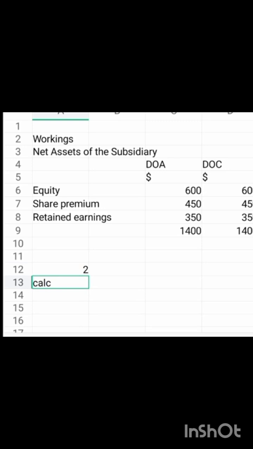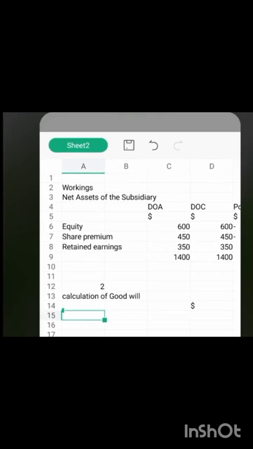Calculation of goodwill. So we have investment in what? Investment in Princess, that is 16.